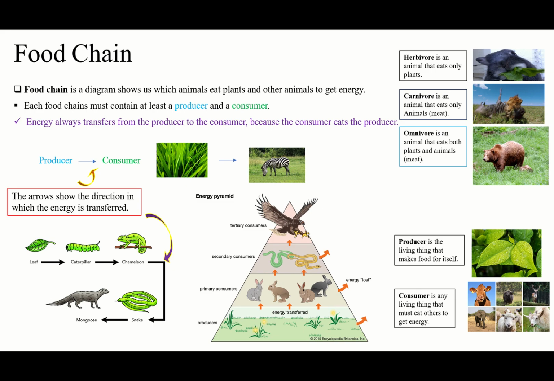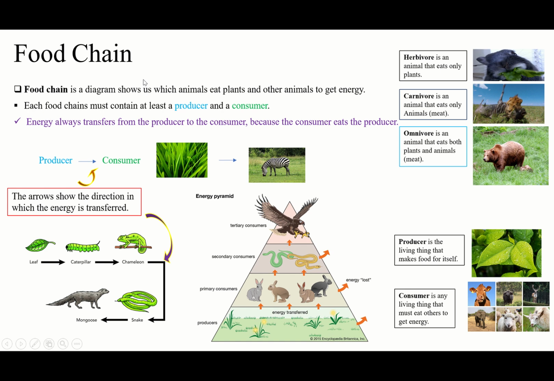So let's go for the details. These are the information that we said we have to know. I just put this here to not forget, okay? Herbivore, carnivore, omnivore, producer, and consumer. So let's go for them.